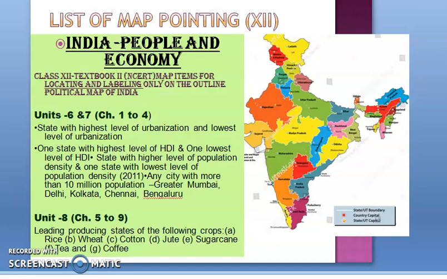Up to the pre-midterm, we have completed chapters 1 to 4 from unit 6 and 7 of the book India: People and Economy. From those chapters, whatever maps will come, you need to practice for your pre-midterm examination. The state with the highest level of urbanization and the state with the lowest level of urbanization. The state with the highest level of urbanization is Goa, and the state with the lowest level of urbanization is Himachal Pradesh. You need to mark these in the outline political map of India.